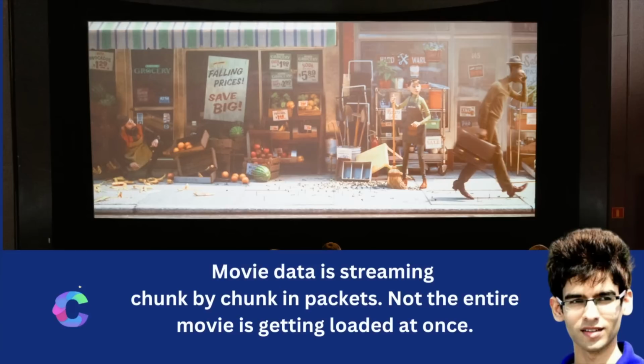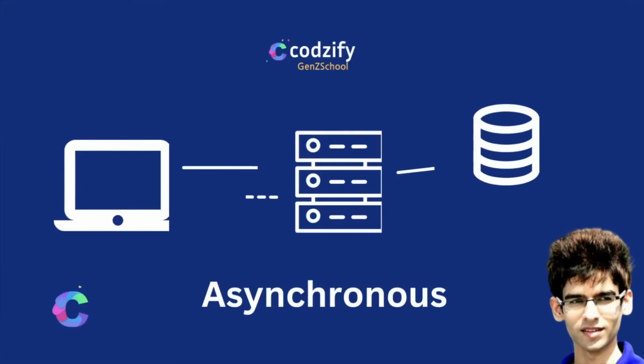So the user requests the movie from the server, and the server gets it from the database chunk by chunk, stream by stream, packet by packet. So you get a few chunks of the movie, and until you reach there, the next chunk of data has been sent, so that fetching data from the database and executing it in the front end is easier, maintaining a good user experience. So this is how asynchronous programming works.